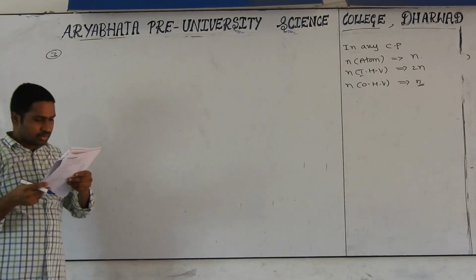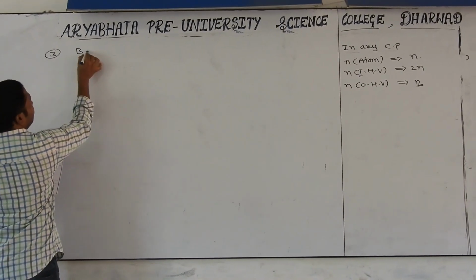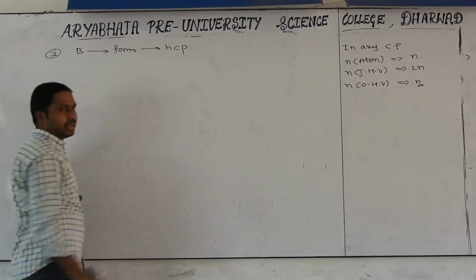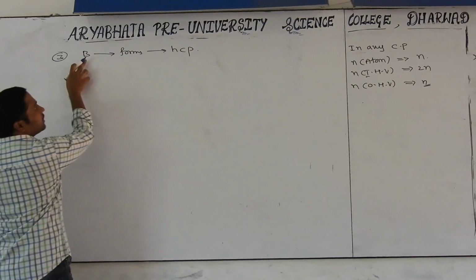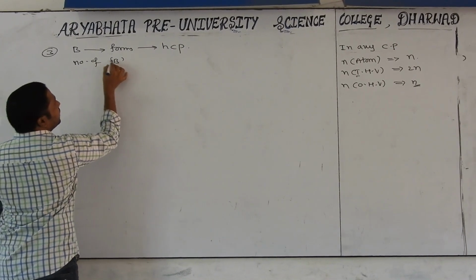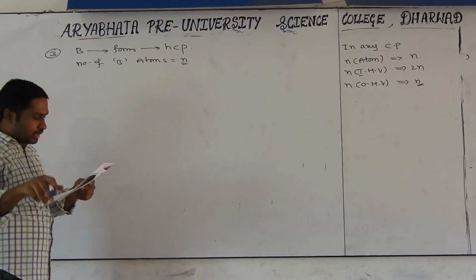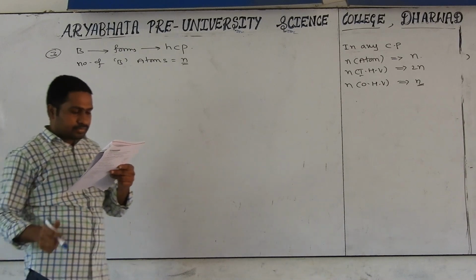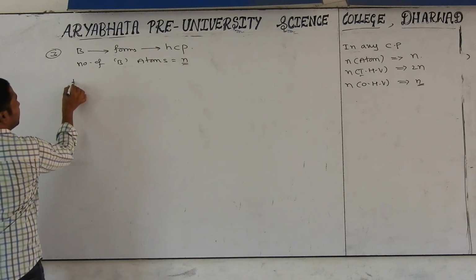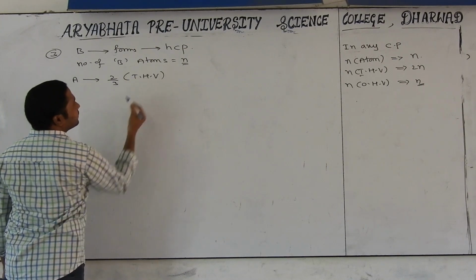See the third question. Atoms of B form an HCP lattice. B forms which one? HCP lattice, hexagonal close packing. Which is involved in the close packing, that corresponding number should be taken as n. So automatically the number of B atoms should be taken as n. Next, what is it telling? Good question. Atoms of A occupy 2/3 of the tetrahedral voids.